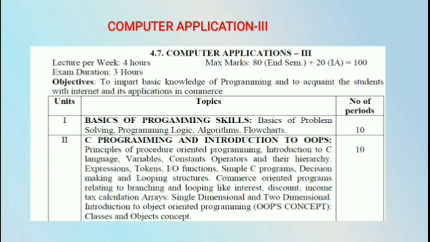That is the basics of programming skills. Here, the basics of problem solving: if you want to solve the problem, you should know the definition of the problem and how to solve the problems. What are the different methods we implement to solve the problems?